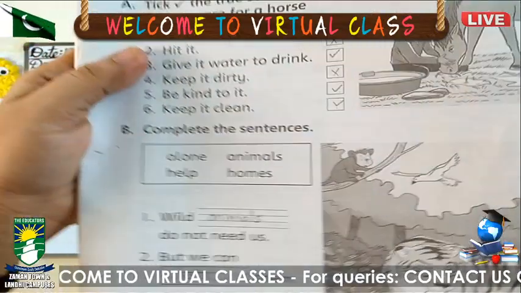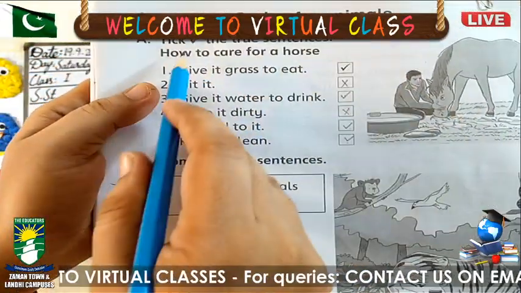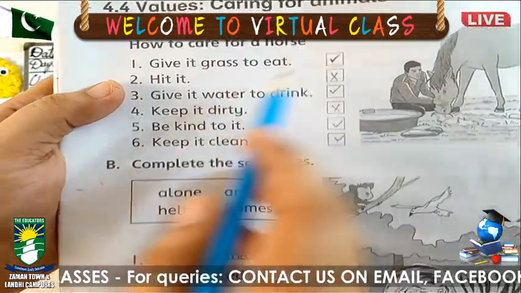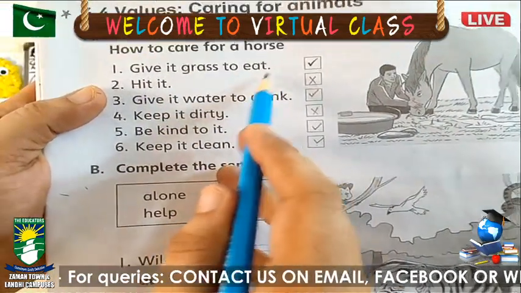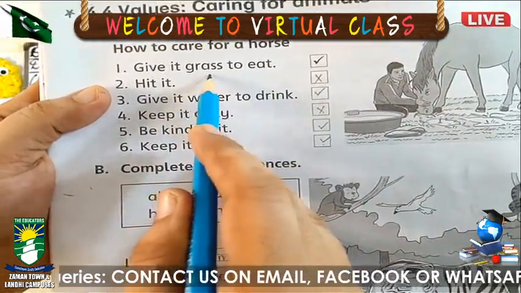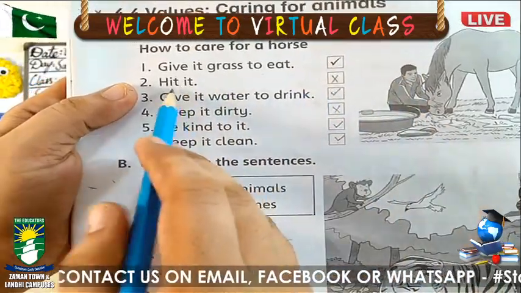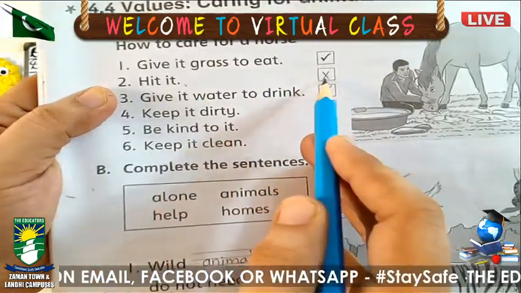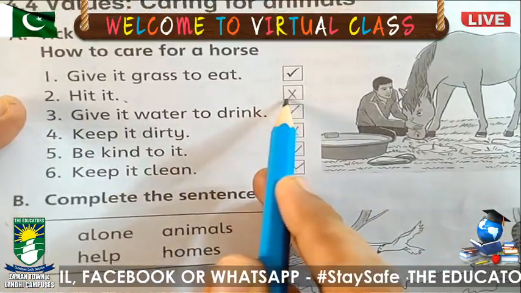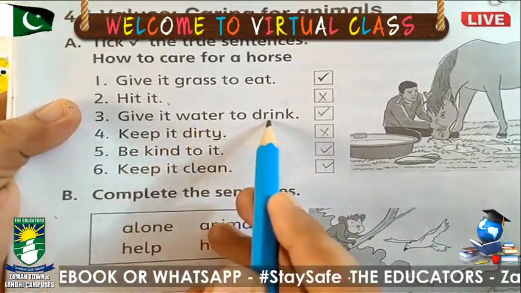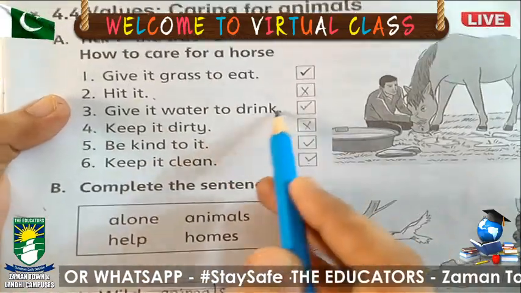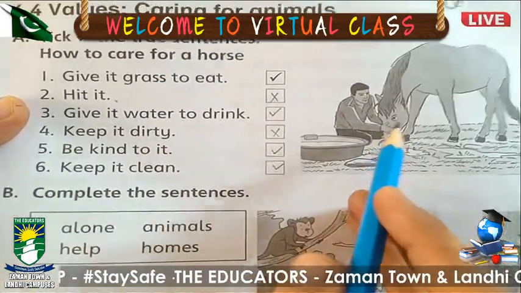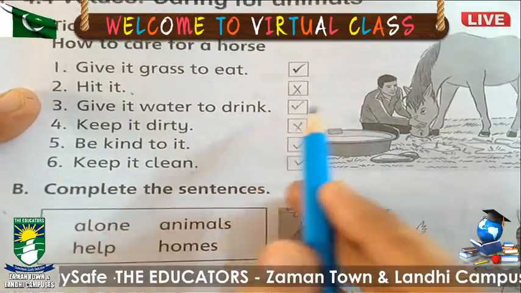Come to page number 17. This is the last page. Caring for animals. Tick the true sentences. How to care for a horse. Give it grass to eat. It's done. We should give grass to a horse for eating. Hit it? No, we should not hit animals. So show here a cross. Give it water to drink? Yes, we should give water to drink, for drinking water for animals.